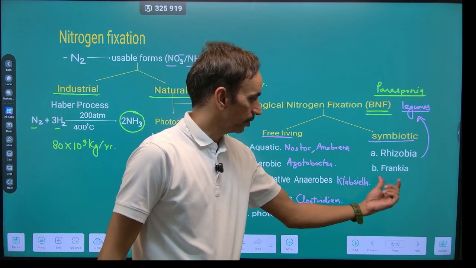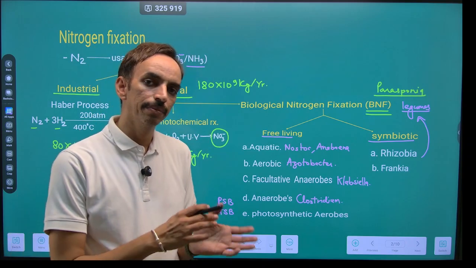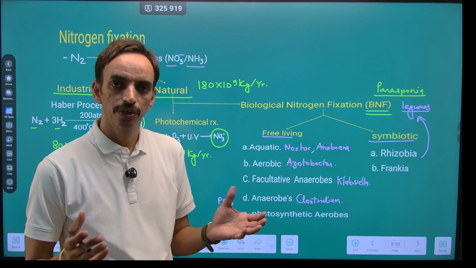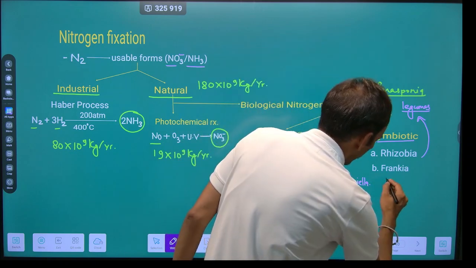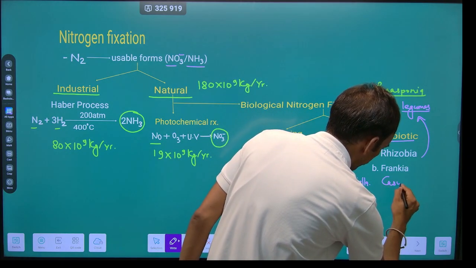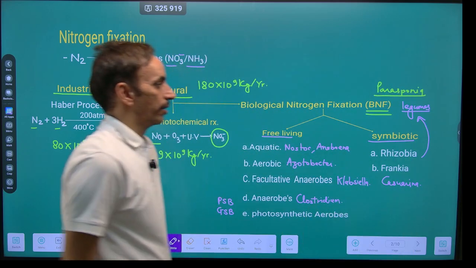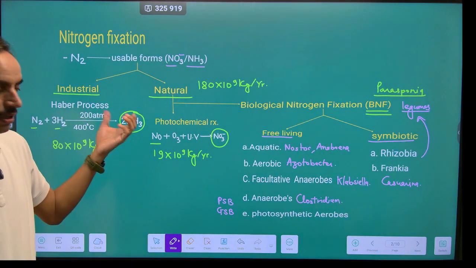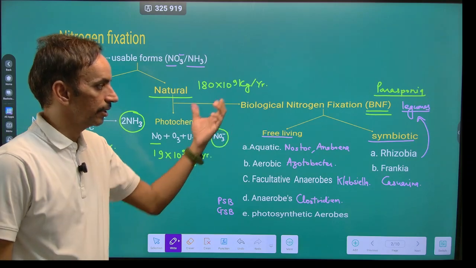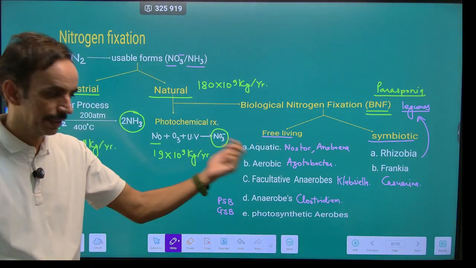The other category includes Frankia, which forms a symbiotic association with non-leguminous plants, for example, Casuarina. So these are the biological nitrogen fixers.